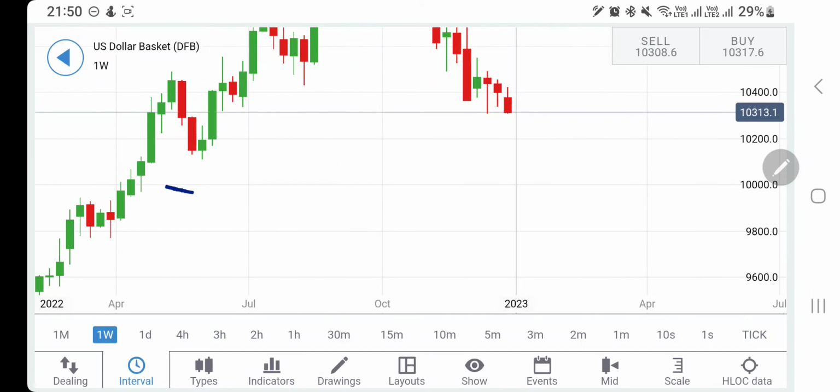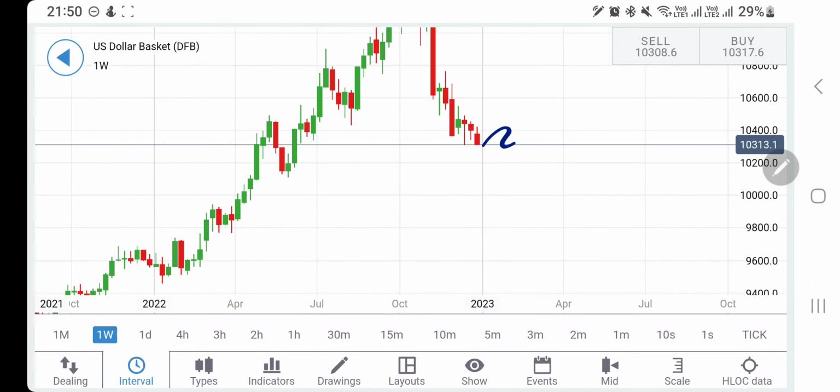One cannot deny that it can breach 100 levels, which is definitely very good. Certainly my expectation for the month of January and for the next week is for the dollar index to trade bearish for a while, and maybe it can give you bigger moves for the next couple of months, or 2 to 3 months from here, where it can try to achieve the lows and try to go below 100 levels. In fact, it can go back till towards 95 in the first half of the year 2023.